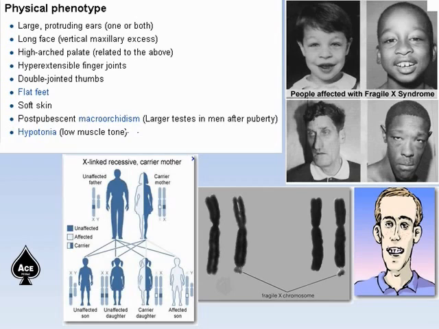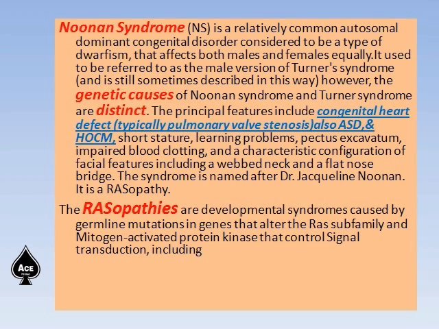Here I am showing some pictures of the faces of people with the syndrome, and also the Fragile X chromosome karyotyping, and also how the inheritance pattern occurs. Physical phenotypes are large or protruding ears, one or both, long face like vertical maxillary excess, high arch palate related to the above, hyperextensible finger joints, double joint thumb, flat feet, soft skin, post-pubescent macroorchidism, that is larger testes in men after puberty, and hypotonia, there is a low muscle tone.